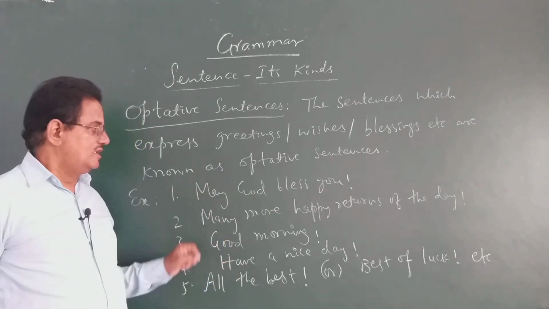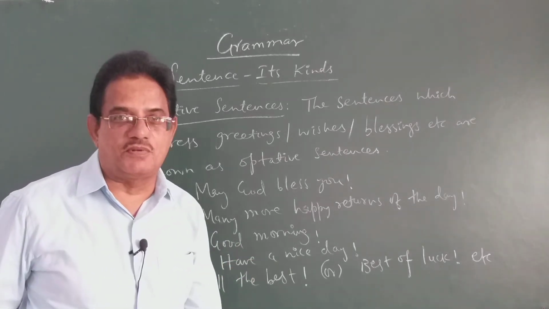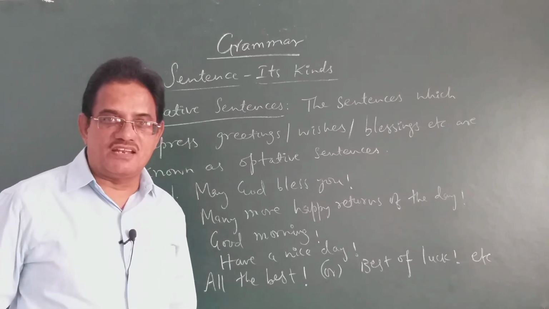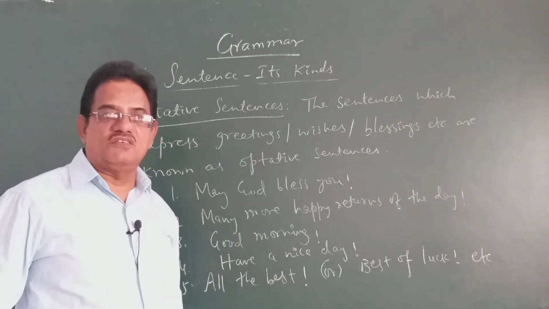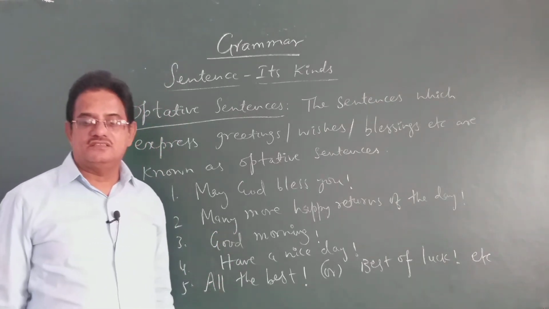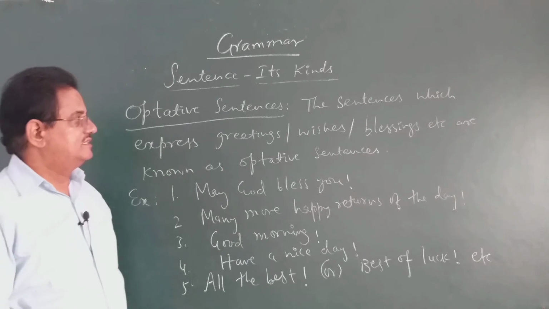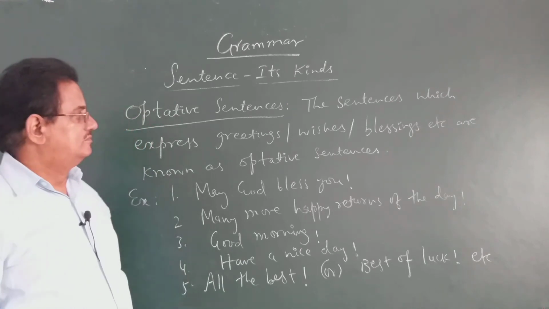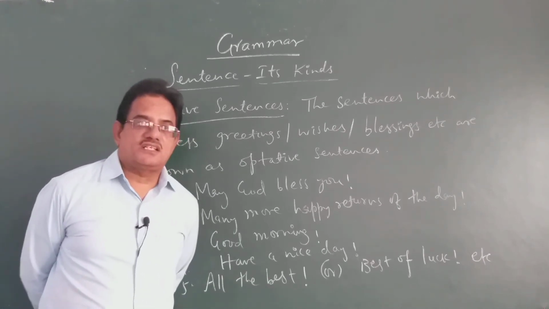May God bless you. Many more happy returns of the day. This is generally how you wish your friends who are celebrating their birthdays. Or if they are elders, you want to wish them on their wedding anniversary, say many more happy returns of the day, or happy birthday, happy wedding anniversary, a happy married life. In the same way, have a nice day, good morning, good night. These express greetings, wishes, and of course some of them blessings also. Such kind of sentences are known as optative sentences.